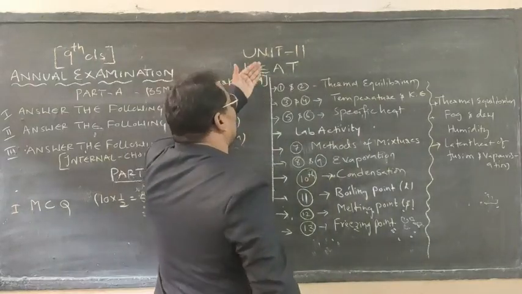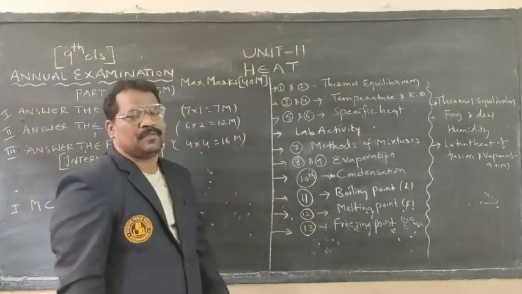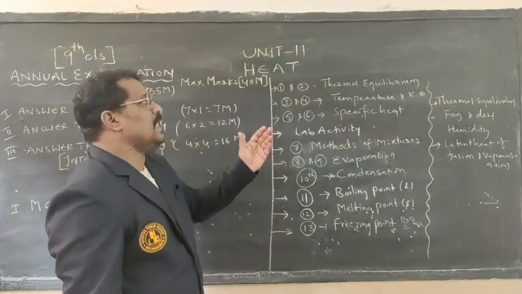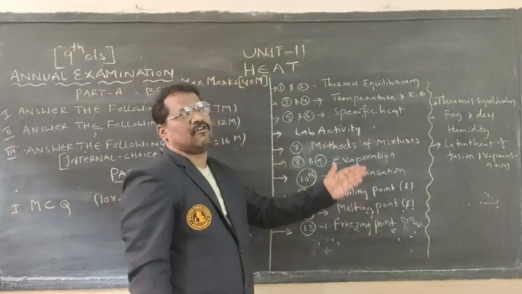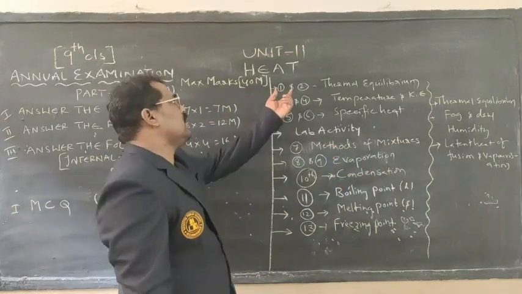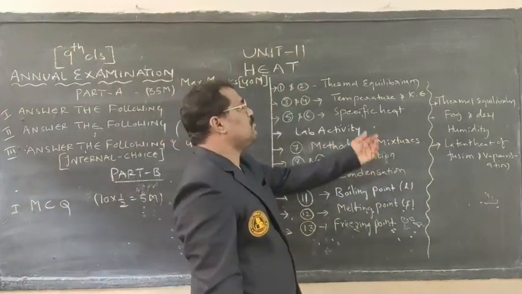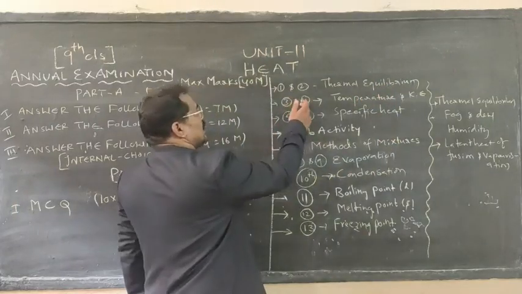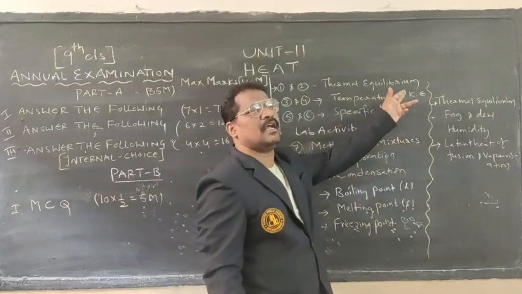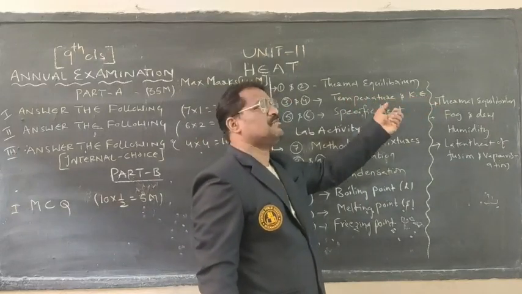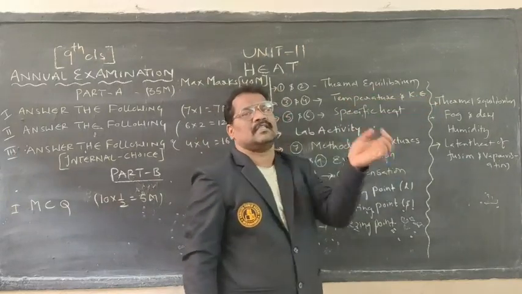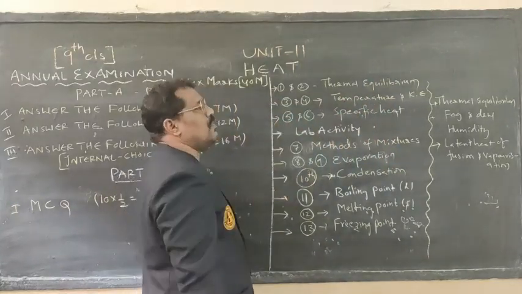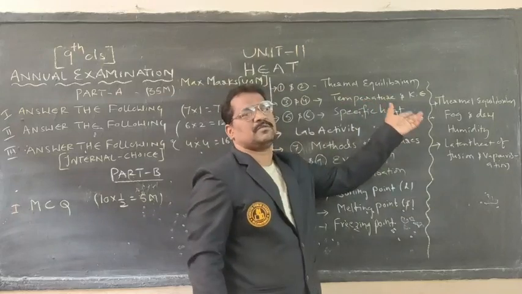Coming to the heat chapter, how many essay questions are there? We have 13 activities. These 13 activities explain different topics. The 1st and 2nd activities explain the thermal equilibrium concept. What do the third and fourth activities explain? The relationship between temperature and kinetic energy, how it exists. What do the fifth and sixth explain? The specific heat of a substance.